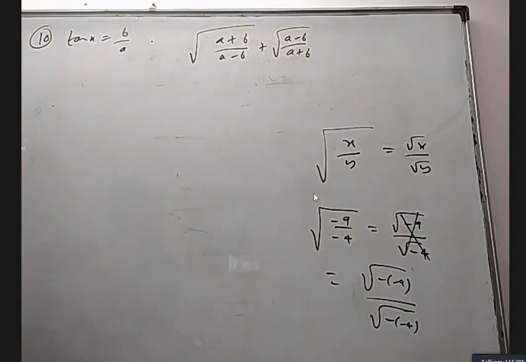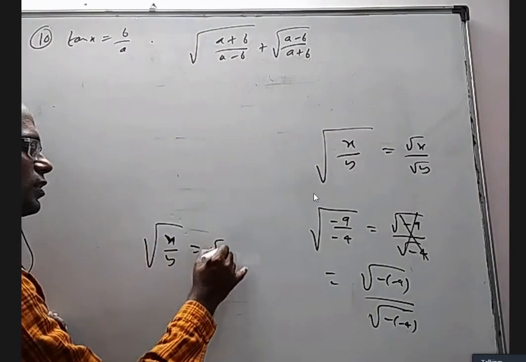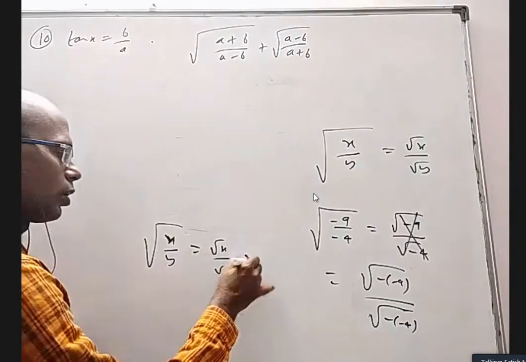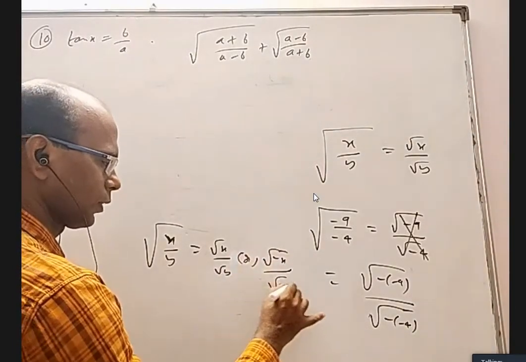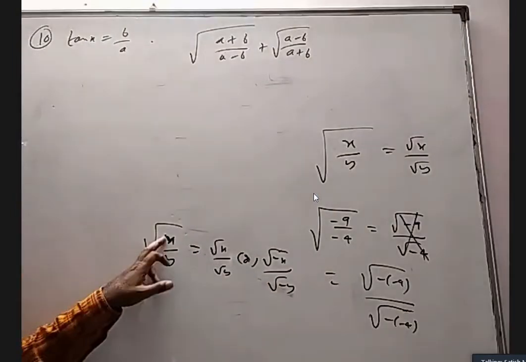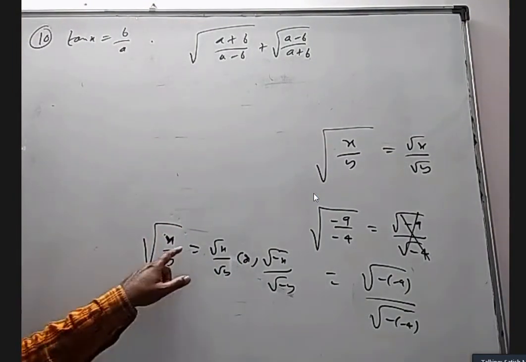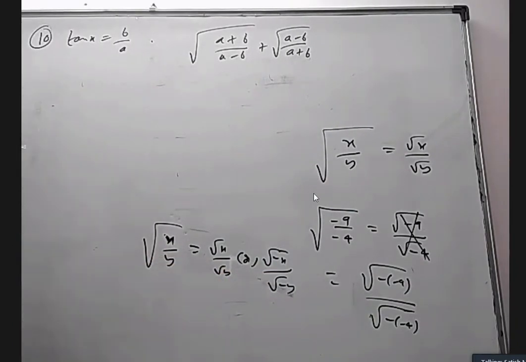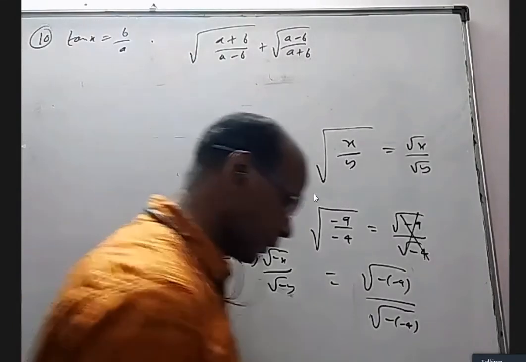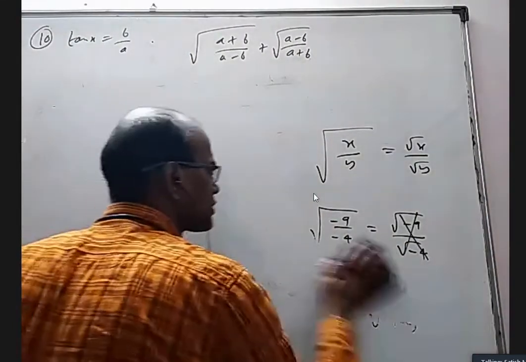So root of x by y has two answers, either root x by root y or root minus x by root minus y. You will use this formula when x and y are positive, and you will use the other formula when x and y are negative, because when x is negative, minus x will be positive, and when y is negative, minus y will be positive. So there is one more option that can be given for this question, but anyway, that is a side point.